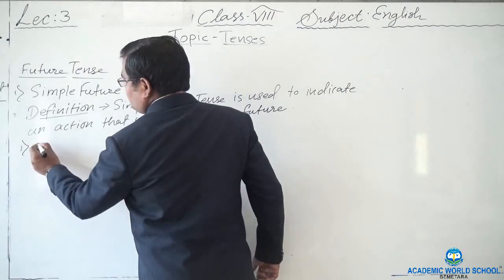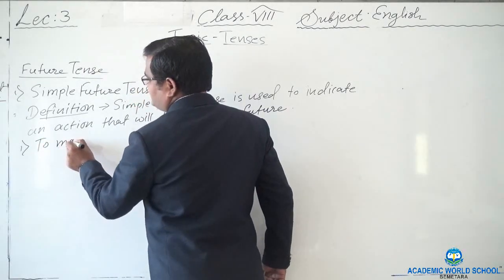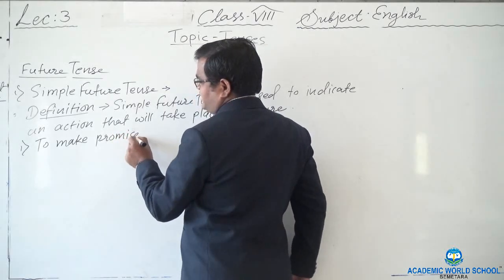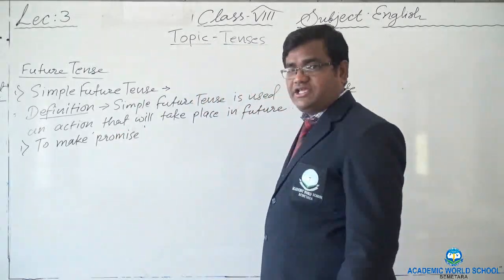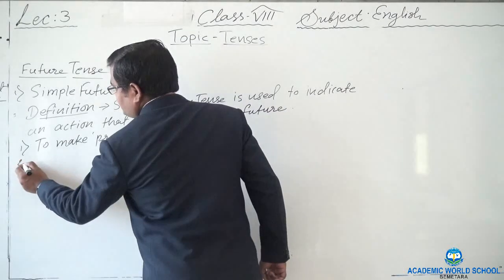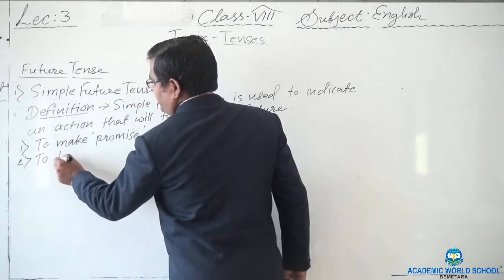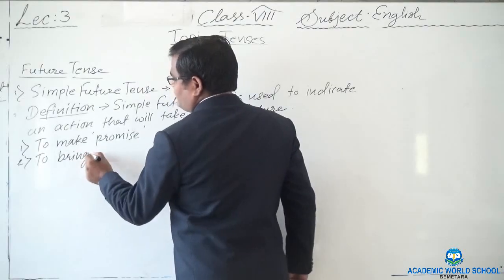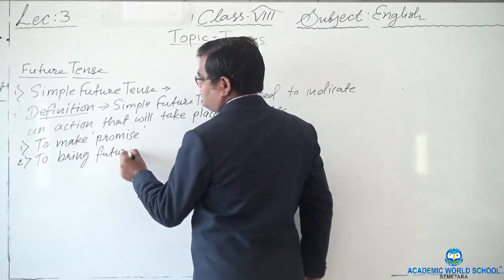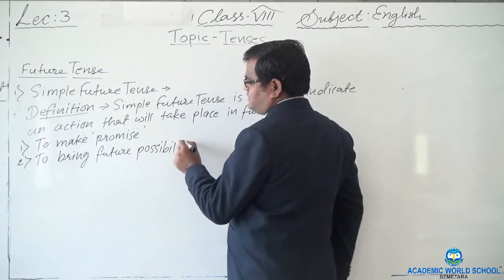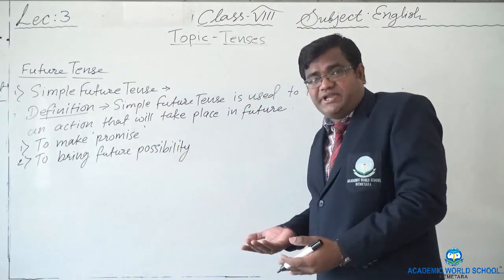Now maybe we use this tense for two things or three things we can say. First of all, to make promise, right? Secondly, we use this tense to bring future possibility, means something may happen in the future.